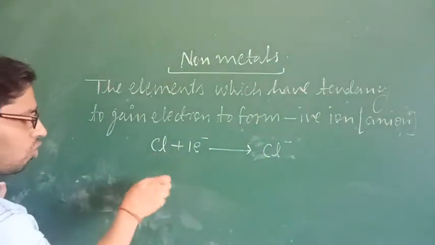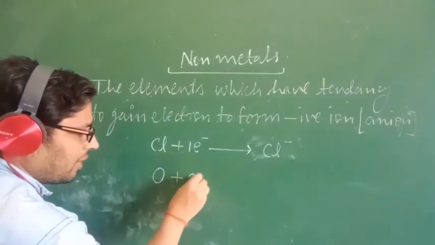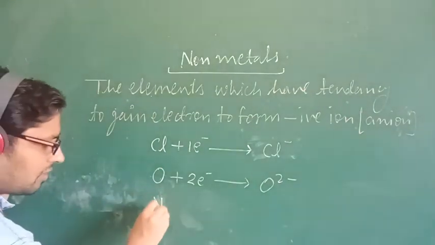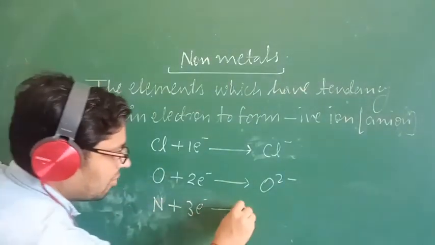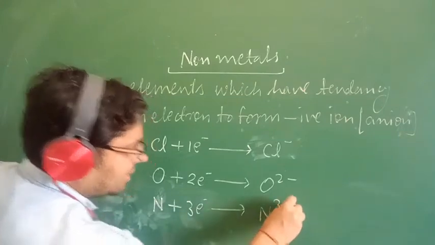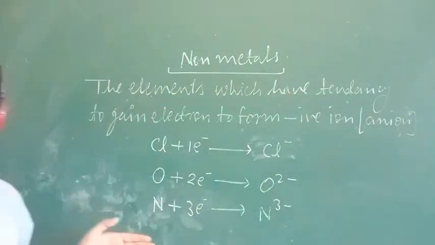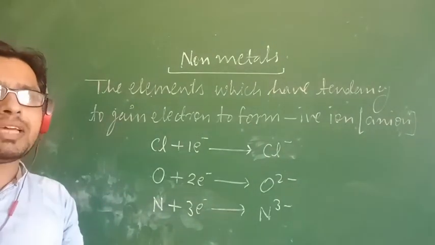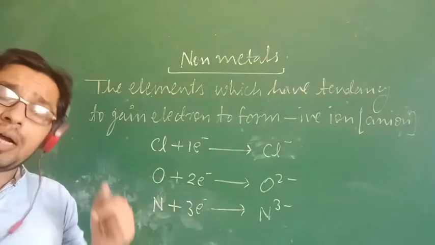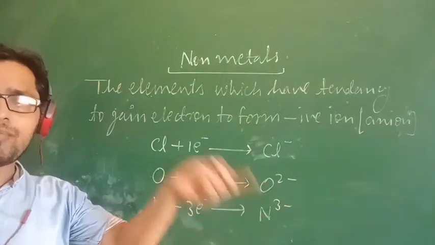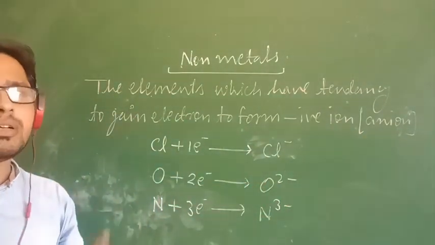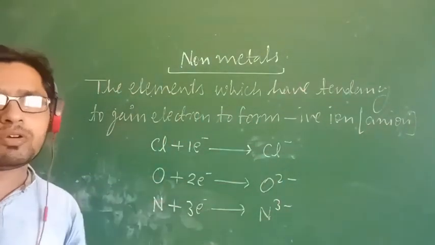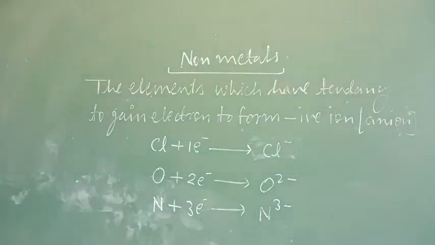Same is oxygen. It gains 2 electrons and gives us the oxide ion, 2 negative. Nitrogen gains 3 electrons and gives us the nitride ion, 3 negative. So whatever electrons they lose or gain, keep in mind: if they lose electrons, the element is a metal and that much positive charge it will contain. If they gain electrons, the element is a non-metal and that much negative charge will come on it. So this is about the non-metals.